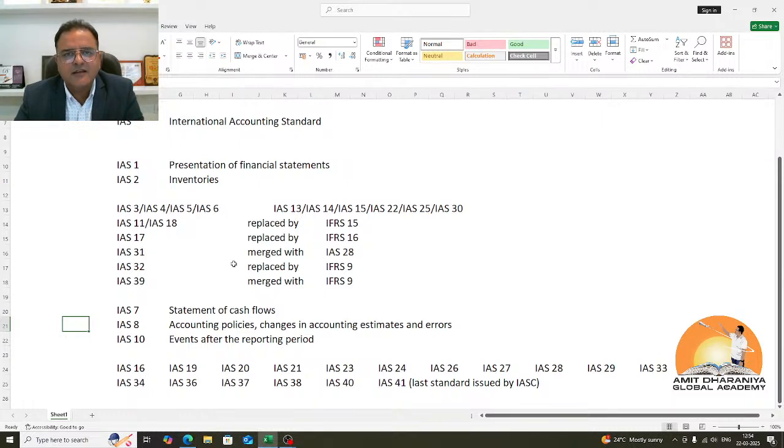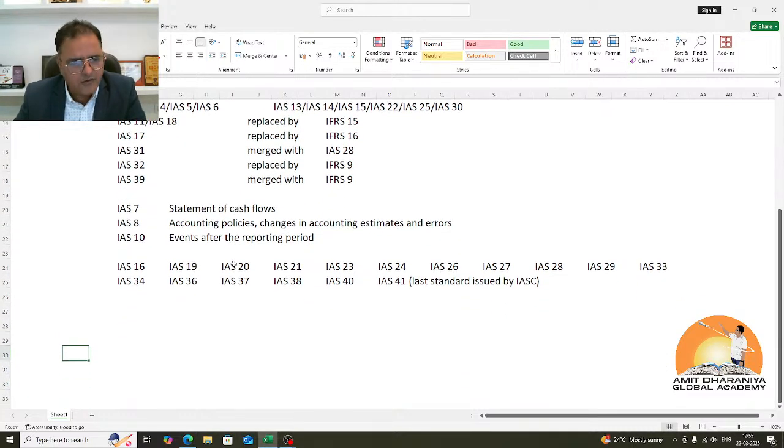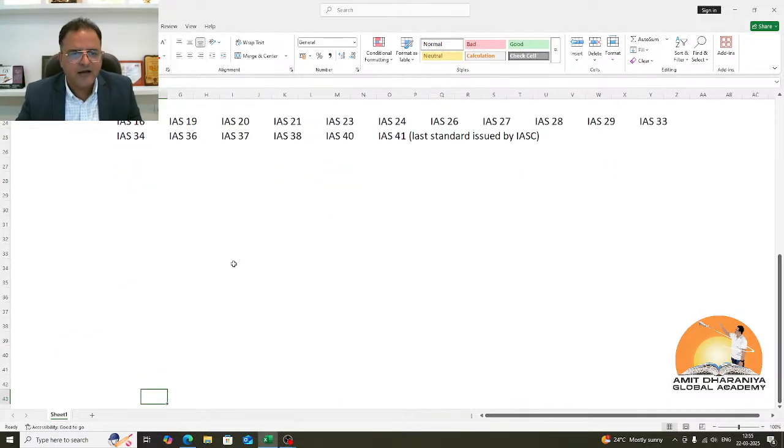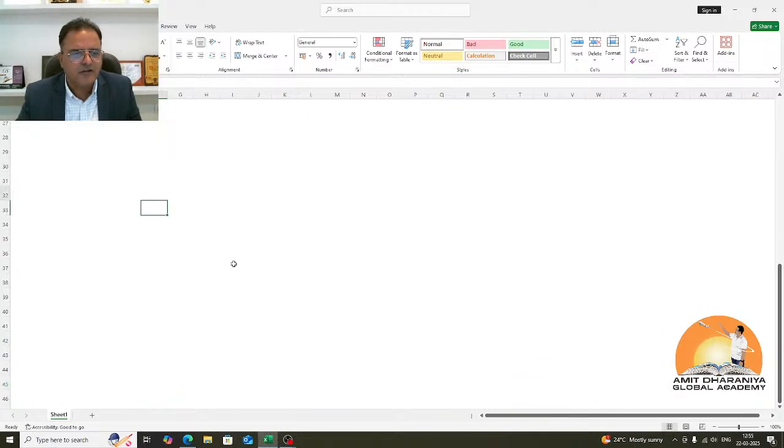So they thought that there is something else which needs to be done. They came up with an idea that they'll come up with a new unique accounting standard which will help in implementation of these international accounting standards. So they decided to form a foundation. So the International Accounting Standards Committee became the International Accounting Standards Committee Foundation. It was known as the IASC Foundation.